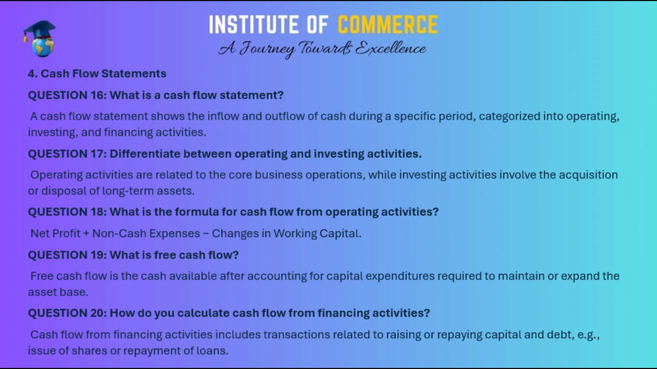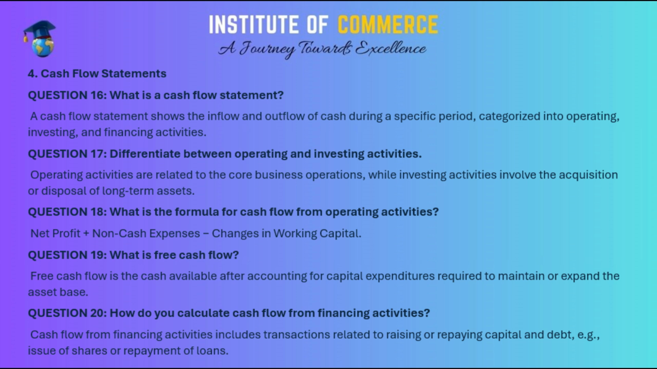4. Cash flow statements. Question 16. What is a cash flow statement? A cash flow statement shows the inflow and outflow of cash during a specific period, categorized into operating, investing, and financing activities. Question 17. Differentiate between operating and investing activities. Operating activities are related to the core business operations, while investing activities involve the acquisition or disposal of long-term assets.